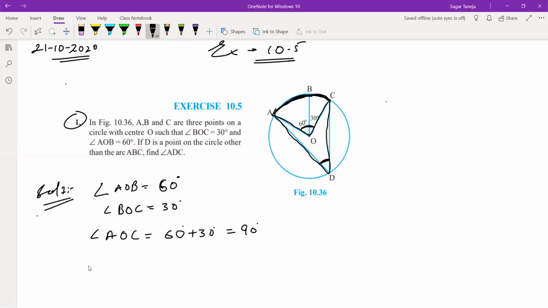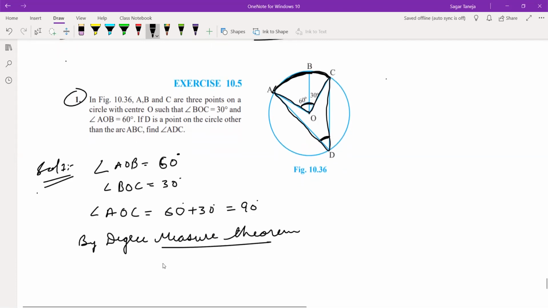Then by the degree measure theorem, the angle subtended at the center, AOC, will be double the angle subtended on the circle. Means the center angle AOC will be double ADC.